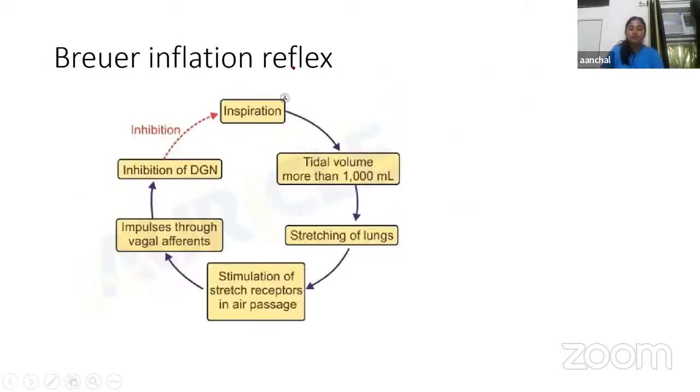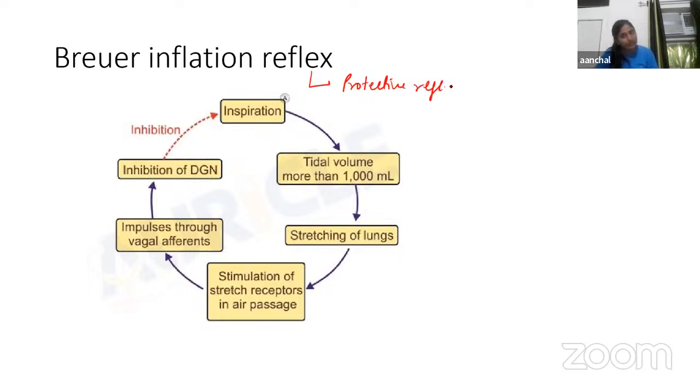Fine. Now, next we have another important topic, that is the Hering-Breuer inflation reflex. This is also known as the protective reflex. Why is this the protective reflex?